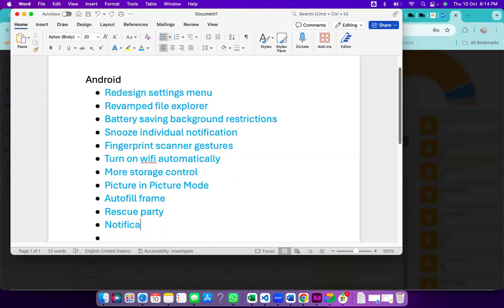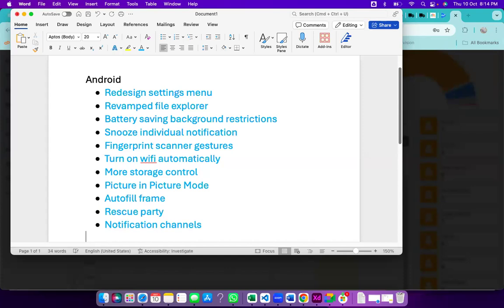Next will be notification channels. Notification channels normally cover the number of notifications. Like, I received 5 notifications, and it says 5 notifications from 2 contacts. Previously it was displaying the total notifications, but now it will show 5 notifications, 2 from A and 3 from B, like that. So that is the one.